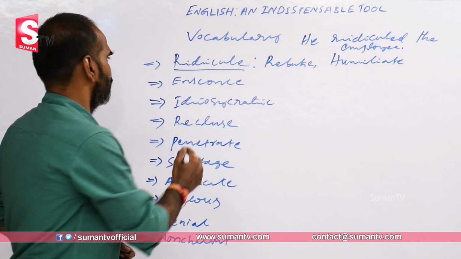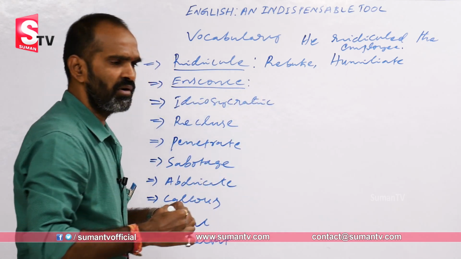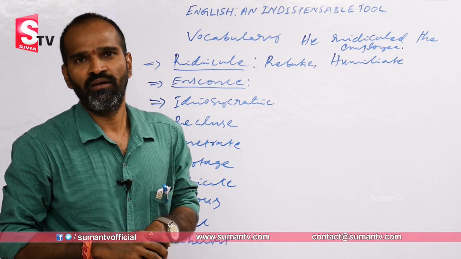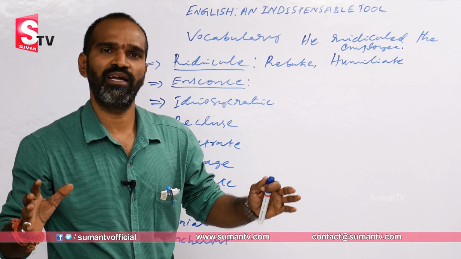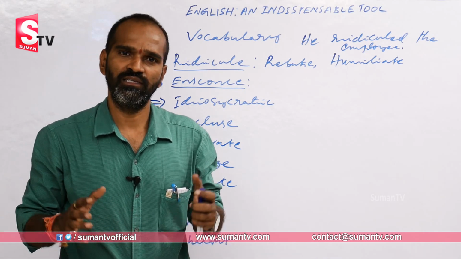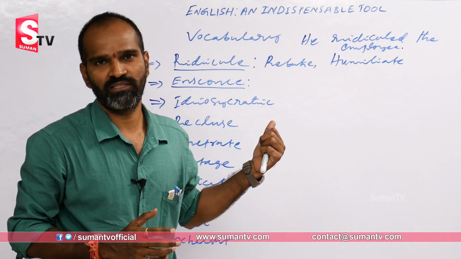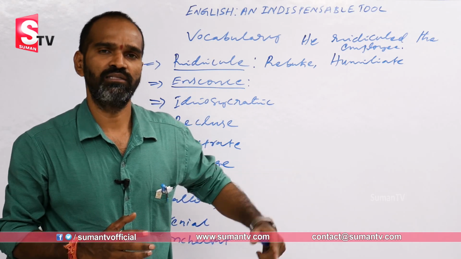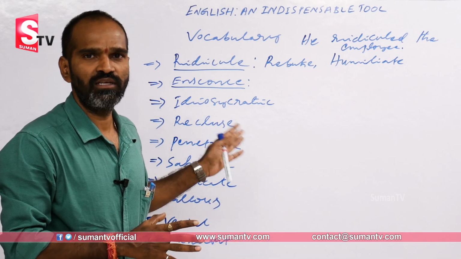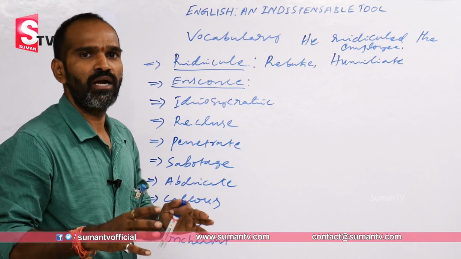At the same time, ensconced, really. The person is ensconced at the place. What is ensconced here? Fixed, firmly fixed at a particular place, otherwise comfortably settled down. The person is comfortably settled down over the place, so that is called ensconced. Instead of settled down, instead of fixed firmly at a particular place, we can say ensconced here.